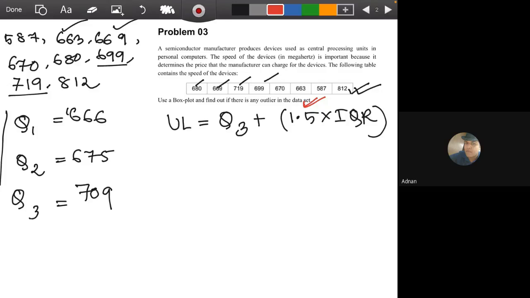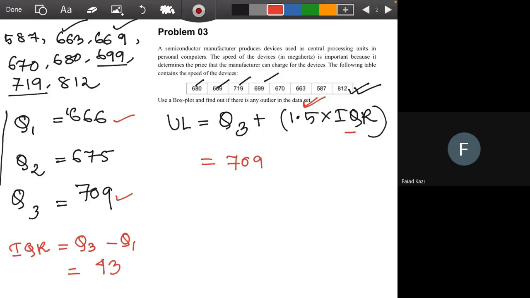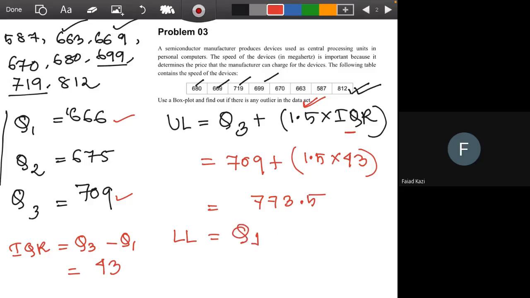Do you remember what an IQR is? Interquartile range. Yeah, it's the interquartile range, which is the difference between Q3 and Q1. In this case, if we subtract these two, we will get the IQR as 43. So the upper limit came to 773.5.